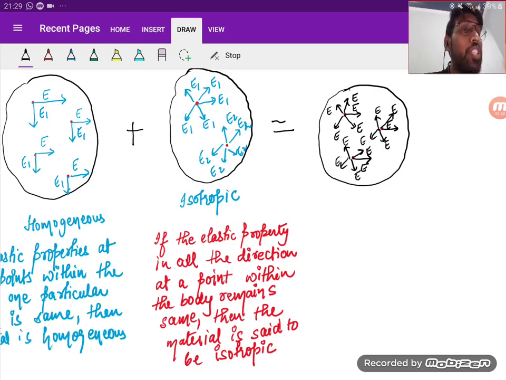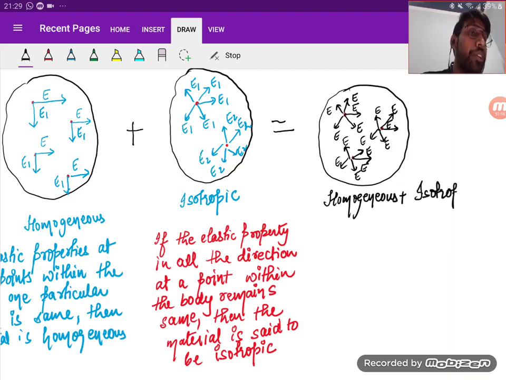So what do you understand when the material is homogeneous and isotropic? When I say that the matter is homogeneous and isotropic, at any point within the body, in any of the directions, the material elastic property will remain constant. Then we say that the material is homogeneous and isotropic. Is it clear?